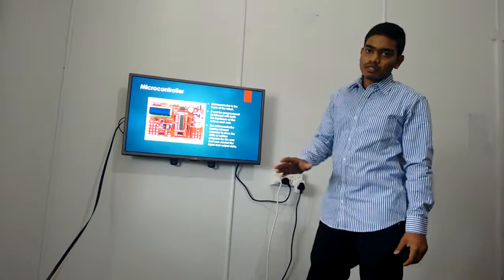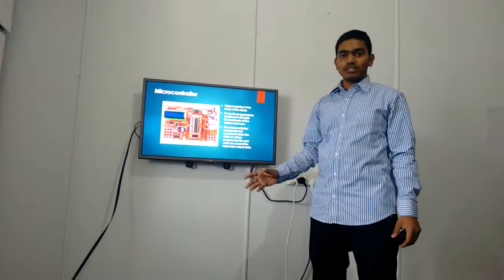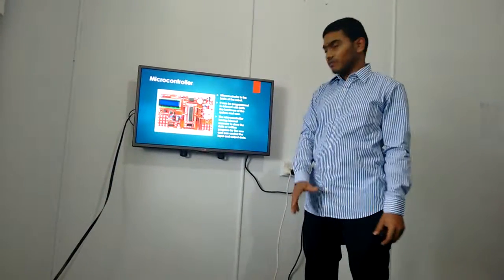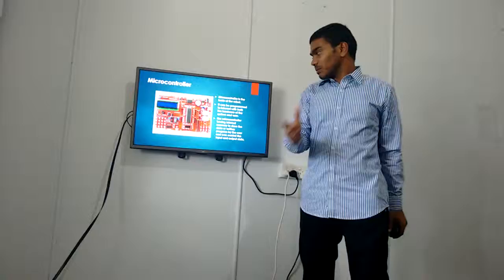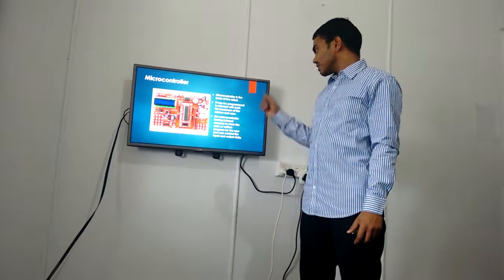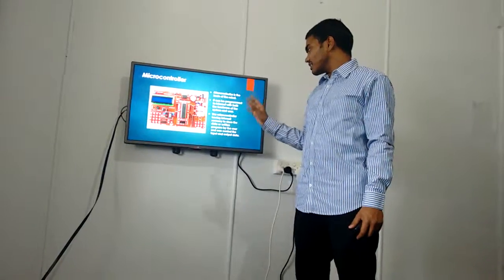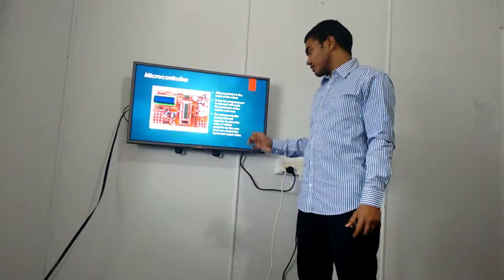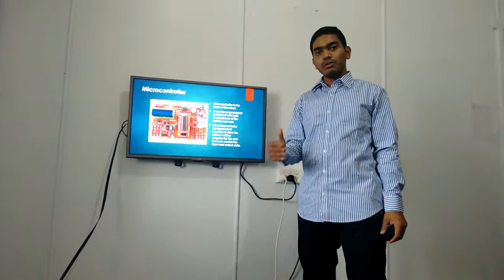Now we have studied all about the classes of fires and extinguishers. Now we are going to the microcontroller. The microcontroller is the brain of the computer, and also of the robot. The microcontroller holds the program in hardware and has internal memory to store data, with input data and output data.